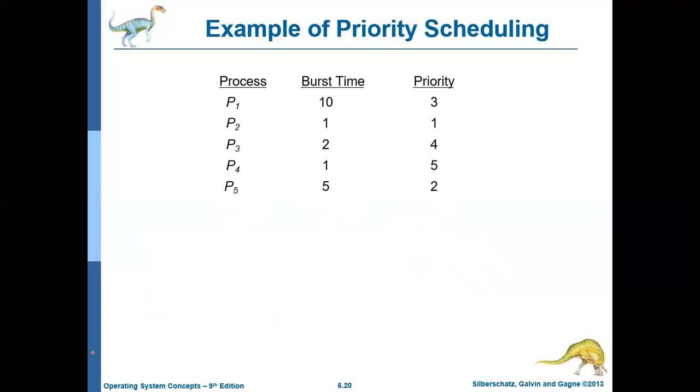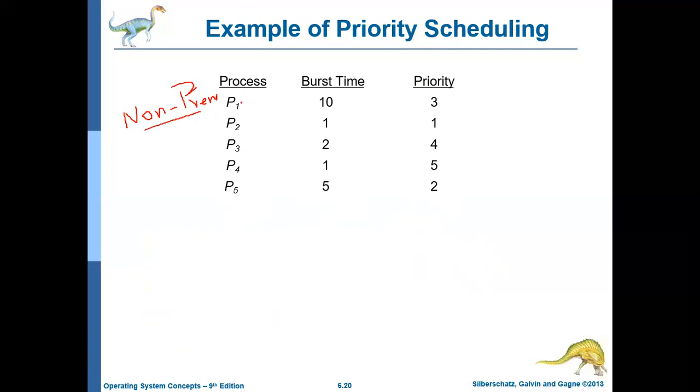So consider this case. Let us assume we are going to discuss this case under non-preemptive scheduling using priority scheduling. Let us assume it is a non-preemptive mode. That is, once the process gets the CPU, it is going to use it till the process terminates or it gets into IO wait.